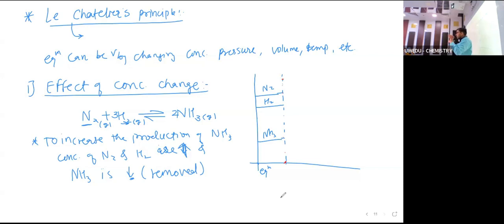You increase or decrease, but the equilibrium constant remains the same. So N2 and H2 will decrease slowly, NH3 will increase, and again it will attain equilibrium. N2 and H2 are consumed and NH3 is formed. That means forward reaction. Draw the graph.